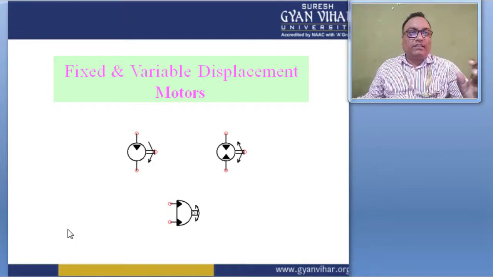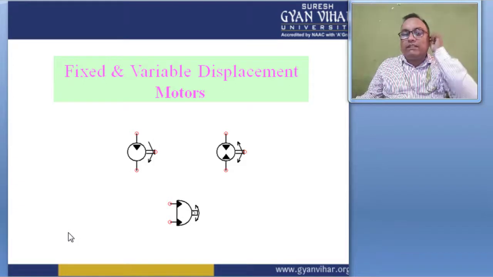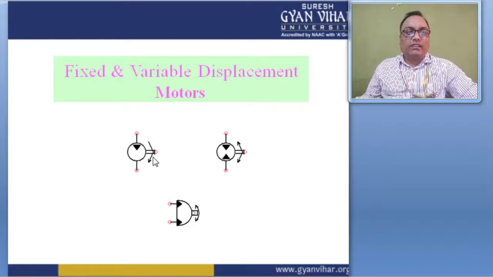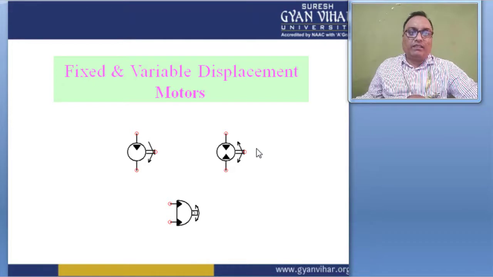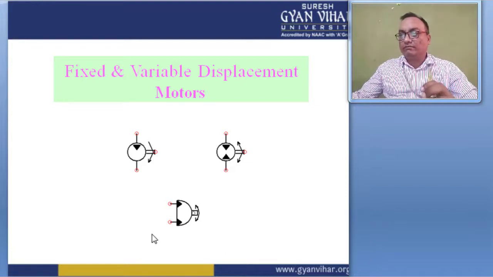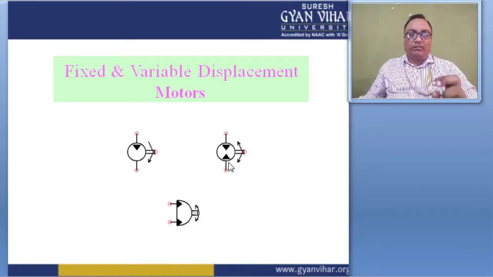Yeah, this is a fixed and variable displacement motor symbol, and this symbol gives the information about how the motor is connected. So in one way, here is the variable speed motor. In one way, this is the two-way variable speed motor, and this is working as a 360 degree symbol. So these are the fixed and variable displacement motors, and these are all types of the variable arrow. This is the variable arrow, right?